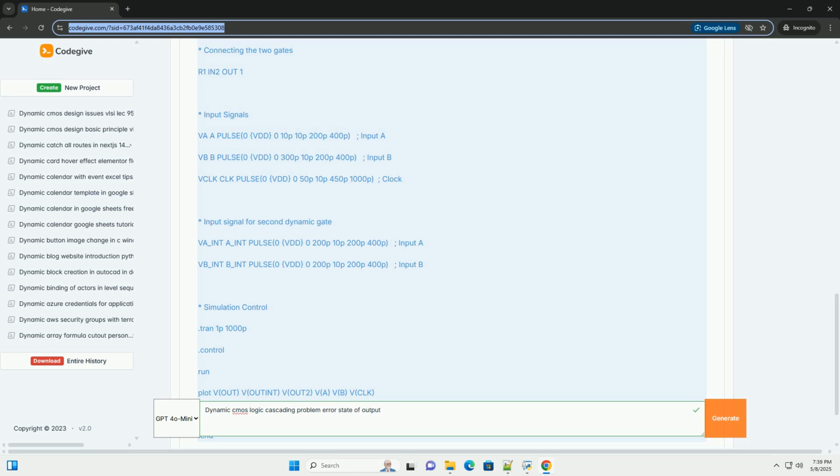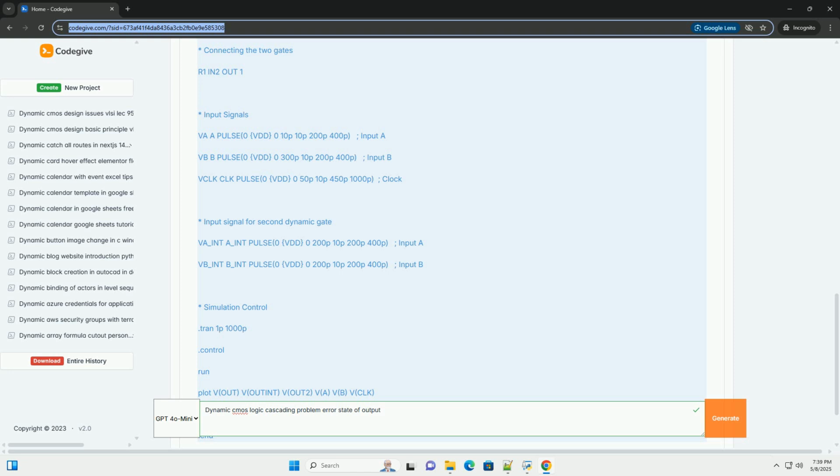3. Precharge internal nodes. Precharge transistors: Add PMOS transistors to precharge the internal nodes of the pull-down network to VDD during the precharge phase. This eliminates the charge sharing problem because all nodes are initially at VDD. This approach comes at the cost of increased transistor count and potentially higher power consumption.